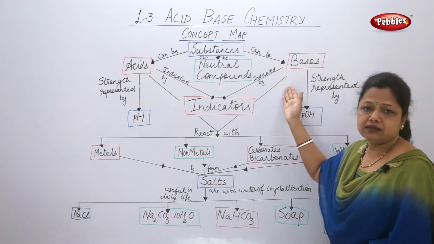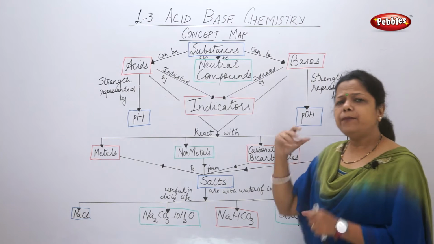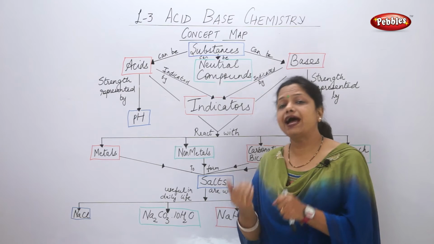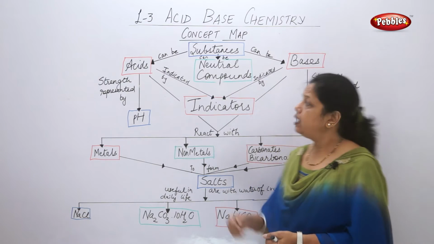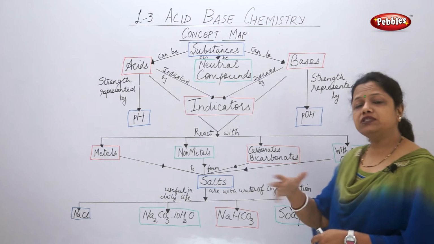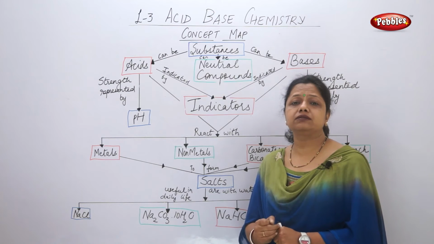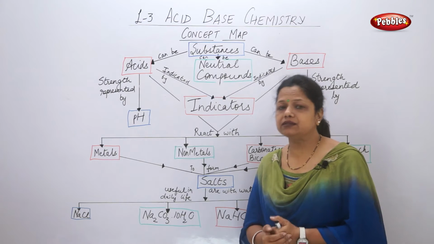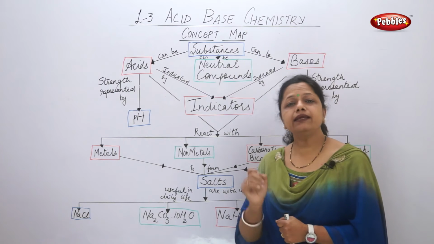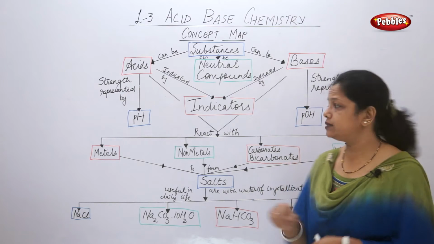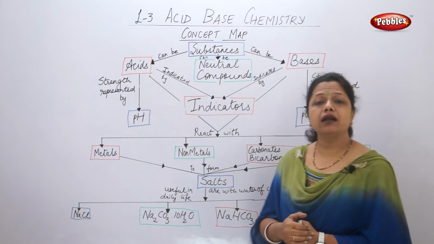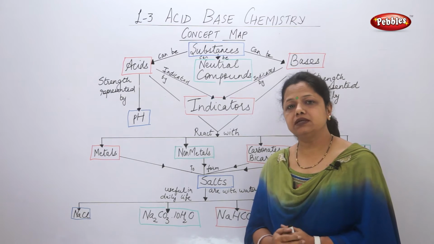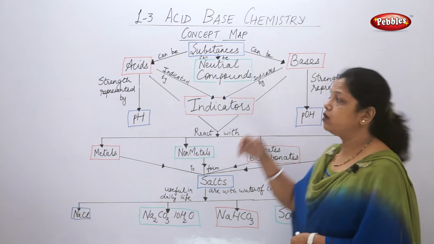Now come to bases. What are bases? Bases are substances which are bitter in taste. That means the bases will have a taste which is bitter. It is represented by whether the hydrogen ions are less or more, or whether the hydroxyl ions are more or less. In case of a base, the hydroxyl ions, that is the OH ions, are more in amount. That means the concentration of OH ions is more. So it belongs to base.